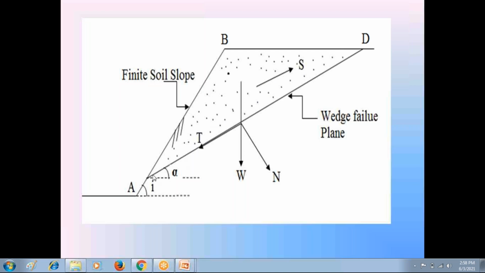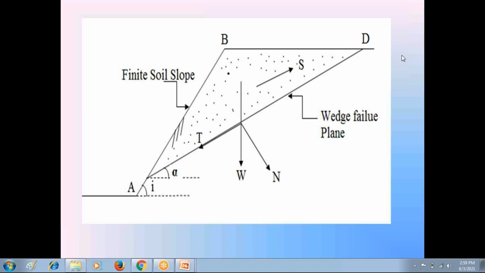Then on the graph sheet, take another failure surface. This is the first failure surface AD. Take another failure surface as convenient, say AE. Repeat the same process. Determine the area of the soil wedge, find out the volume of the soil wedge, calculate the weight of the soil wedge. Find out the force N, force T, and find out the shear strength S. Calculate the factor of safety for the other failure surface. And take one more failure surface, repeat the same process, and find out the factor of safety.